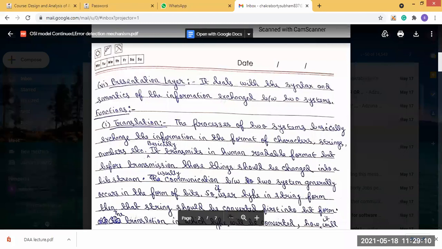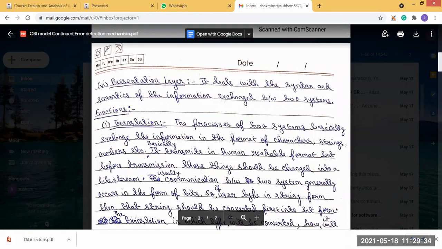Usually communication between the 2 systems occurs in the form of bits. So that's why it should be converted, otherwise actual communication between the 2 systems cannot occur.